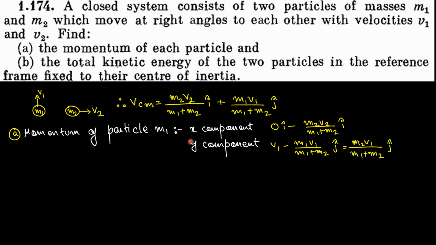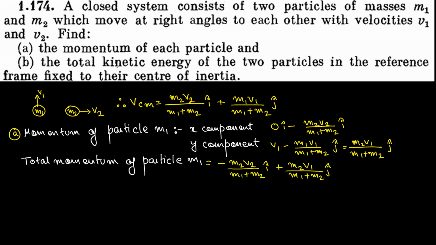So total momentum of particle m1 would be minus m2 v2 divided by m1 plus m2 i cap plus m2 v1 divided by m1 plus m2 j cap. So total momentum of particle m1 should be this value. And if you look carefully, m1 and m2, this entire thing is nothing but a scalar term, no? The only terms with vectors are v2 and v1. So if I take the scalar term m2 by m1 plus m2 common, we are left with minus v2 i plus v1 j.